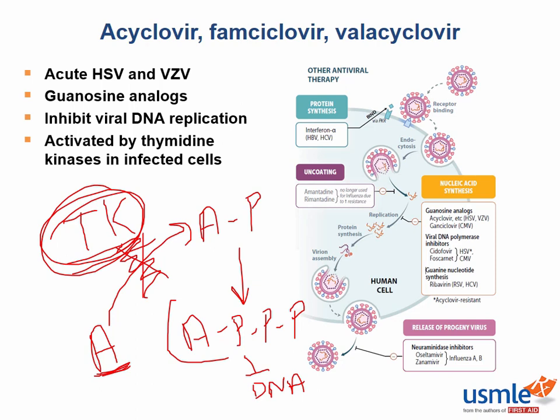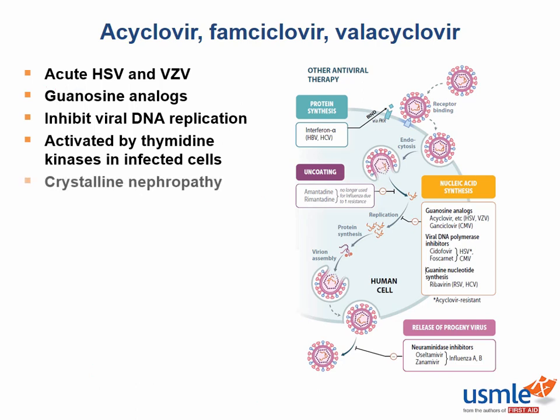So it is important to know that these drugs are only active against the acute or reactivated infections and are useful in reducing the severity of the reactivated oral or genital herpes infections. They are also effective against HSV encephalitis. Unfortunately, these drugs can cause a crystalline nephropathy if the patient is not well hydrated, which can lead to acute renal failure.